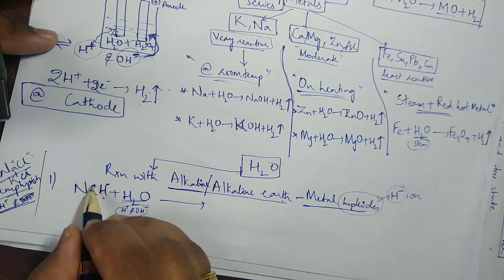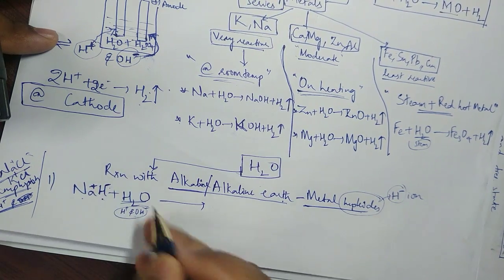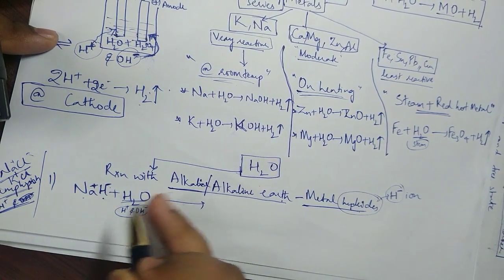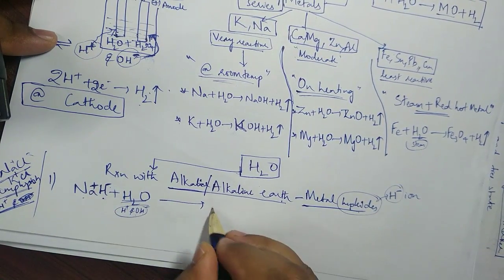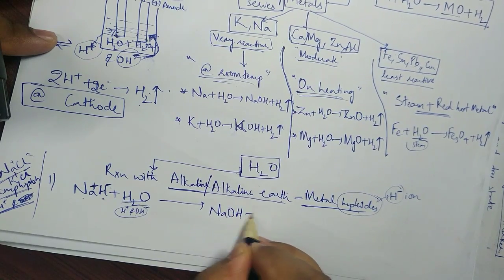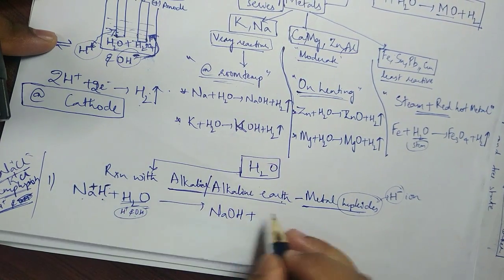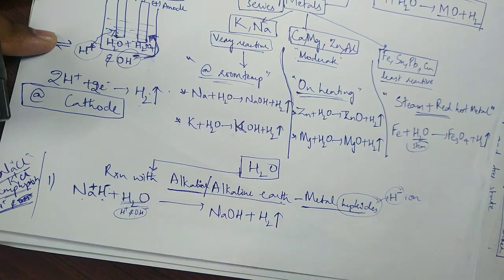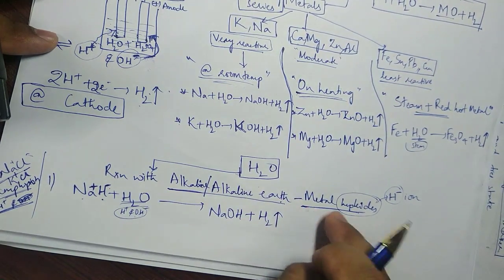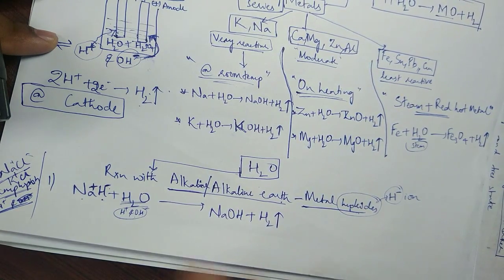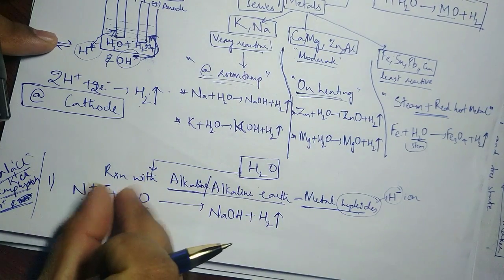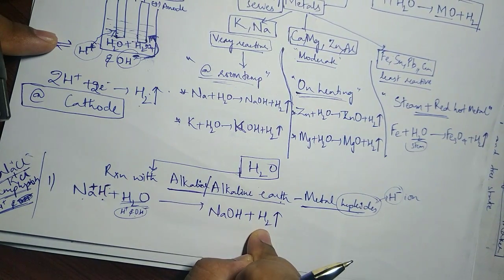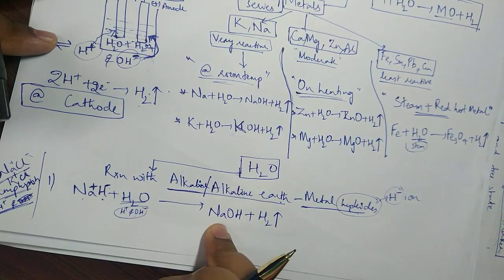So this one, Na plus H minus, what do you expect to form? Na plus will go with OH minus as NaOH. Then H minus and H plus will form hydrogen gas. So with alkali metal hydrides, the substance releases H minus ions, the H plus ions from water, they both will form together as H2 gas, and the rest is formed as NaOH.